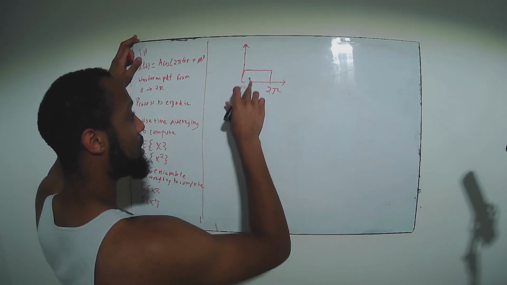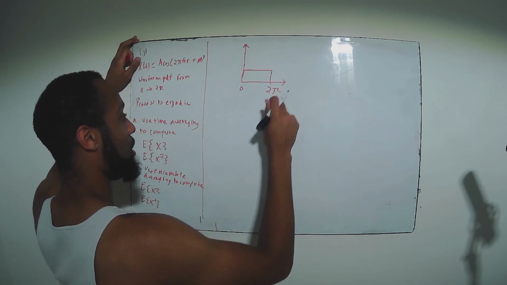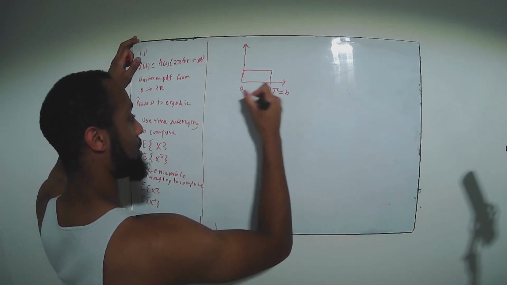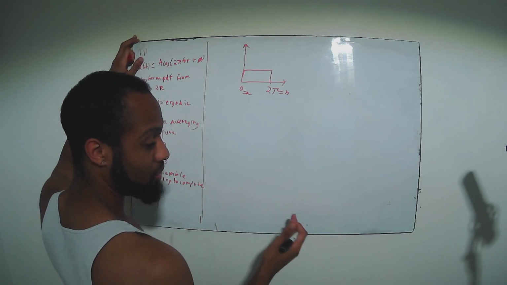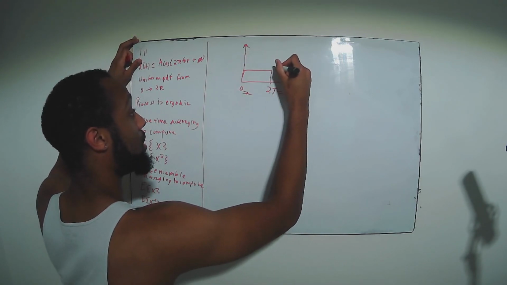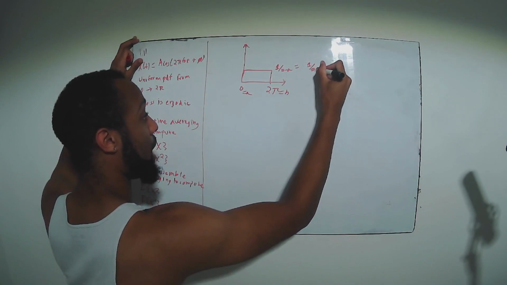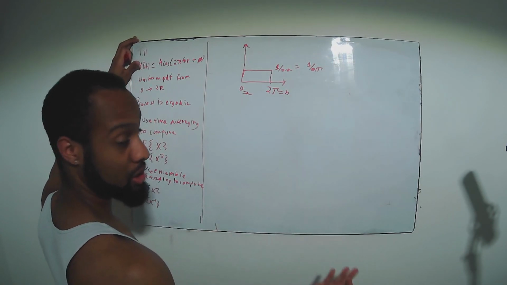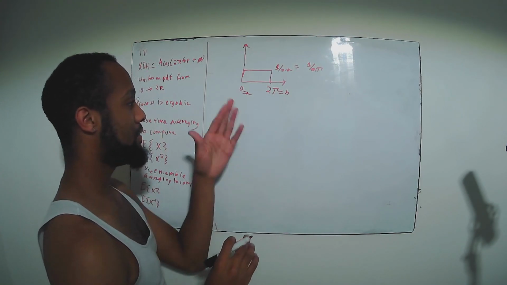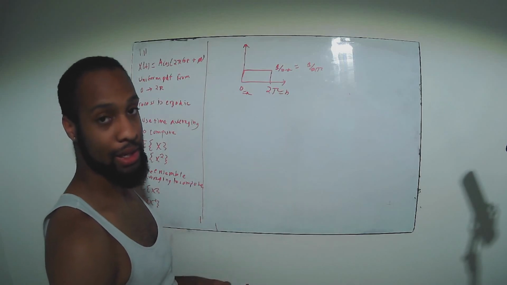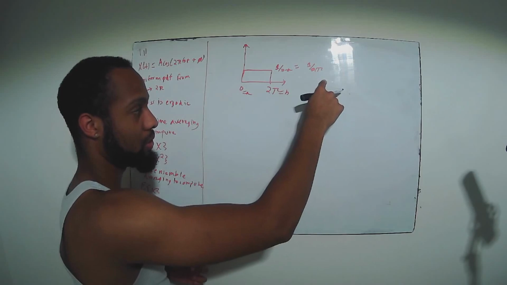And the height is actually determined by this. Let's say this is B and this is A. Then the probability of choosing a value between A and B is going to be 1 over B minus A. So in this case, it'd be 1 over 2 pi minus 0, which is just 1 over 2 pi. So the likelihood of the phase being any value between 0 and 2 pi at a random moment in time is 1 over 2 pi.